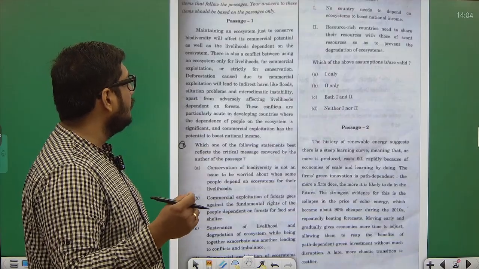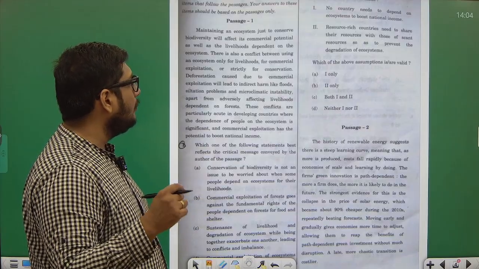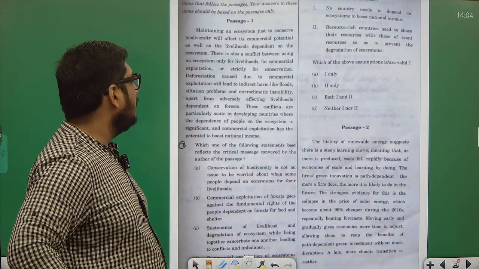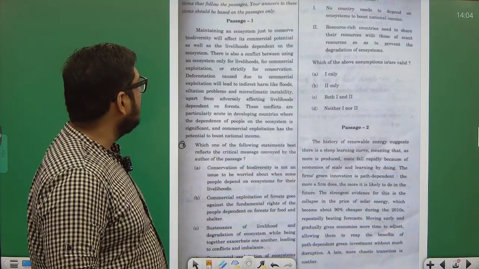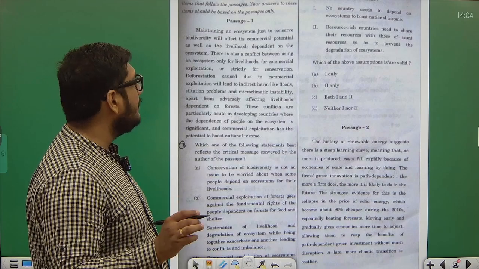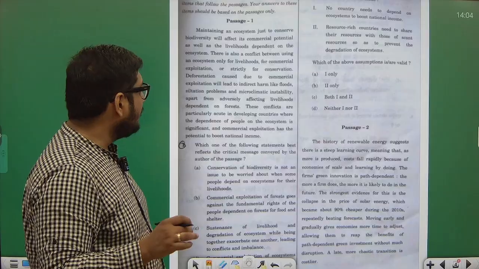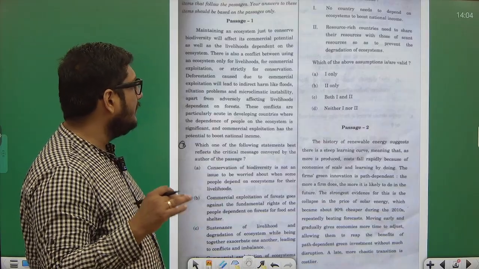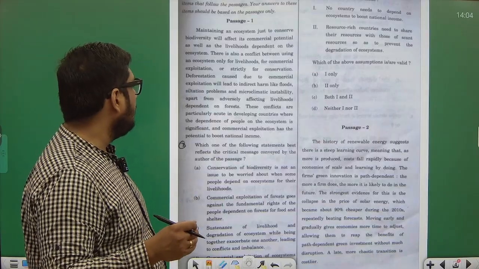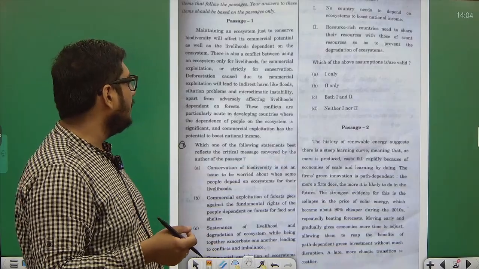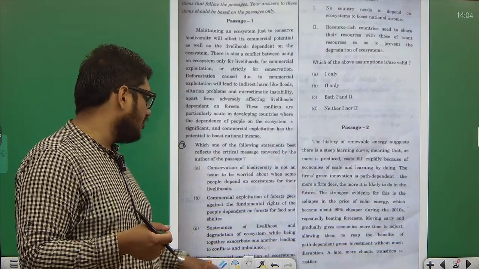Deforestation caused due to commercial exploitation will lead to indirect harm like floods, siltation problems, and microclimatic instability, apart from adversely affecting livelihoods dependent on forests. These conflicts are particularly acute in developing countries where the dependence of people on the ecosystem is significant and commercial exploitation has the potential to boost national income.